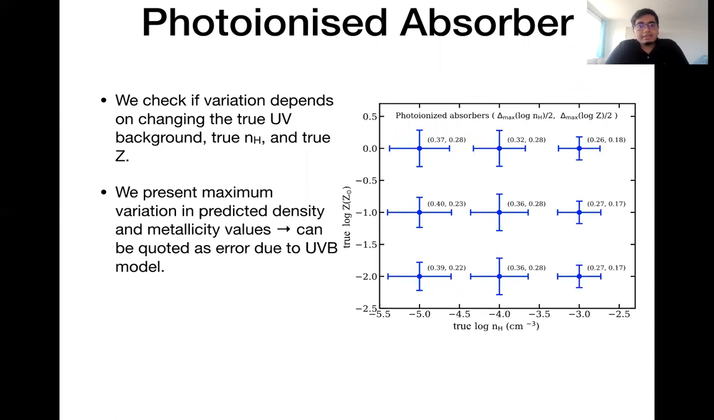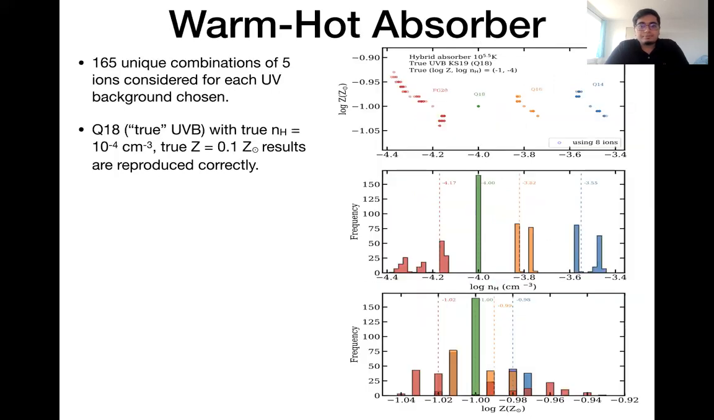And we also check if there is any dependence on the choice of our true hydrogen density and metallicity, and we have shown it here. So we present that the maximum variation in predicted density and metallicity values can be quoted as an error due to the UV background model, as shown in these values.